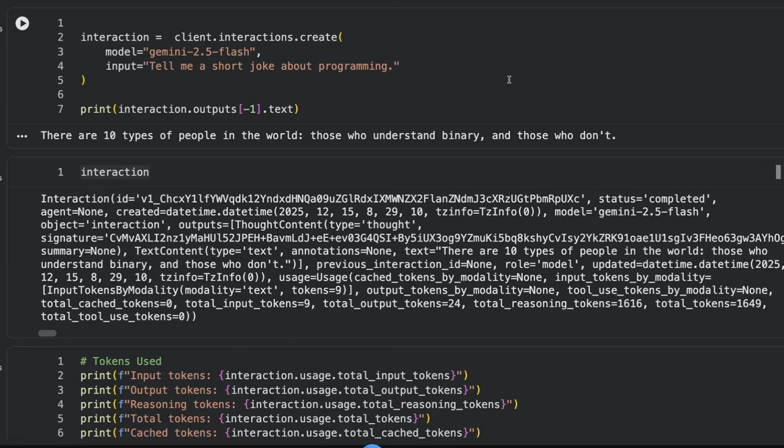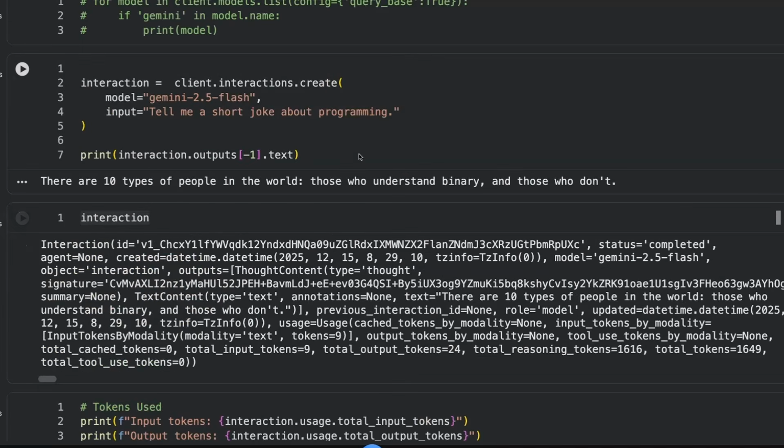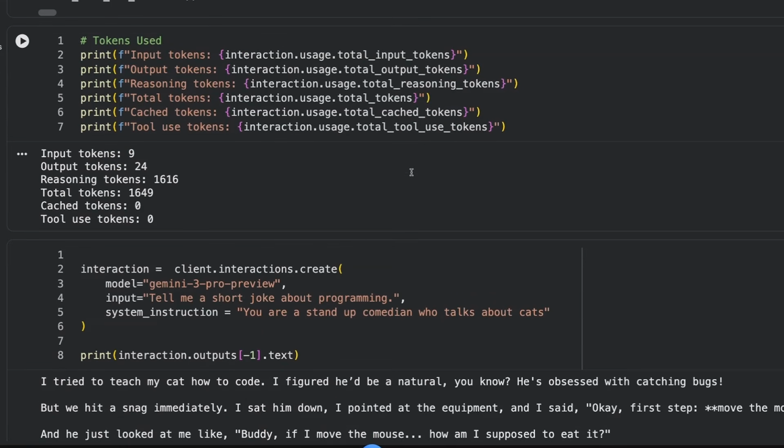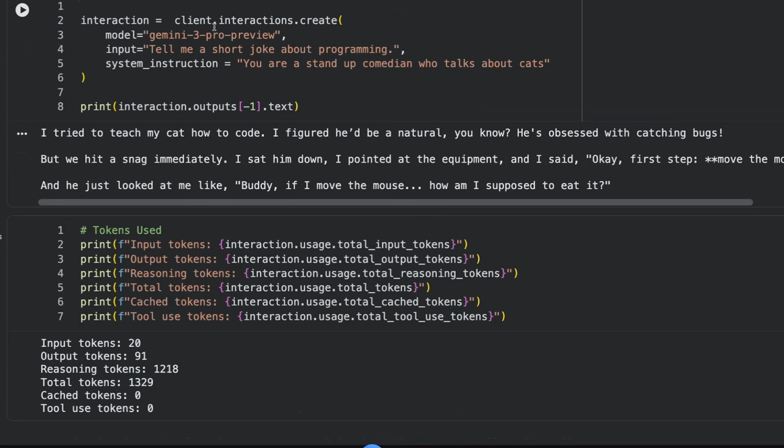But with the Interactions API, we've now got a simpler way to basically just go through and pass in a model, pass in an input, and get a response back. Obviously, if you're using a model that has reasoning, you're going to be using reasoning tokens as well. So you want to be aware of that. So you can come in here and see, okay, what are your input tokens? What are your output tokens, reasoning tokens, etc. And of course, this will work with the new Gemini 3 models. You just pass those in. We can also pass in a system instruction if we want to and get a normal response back.